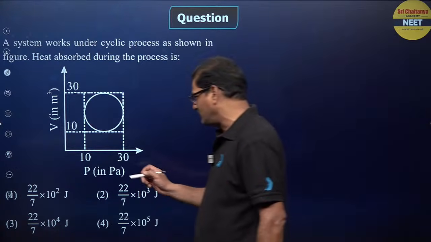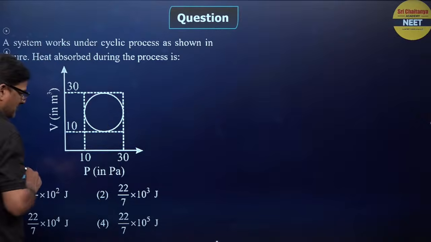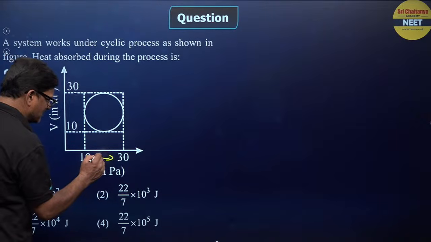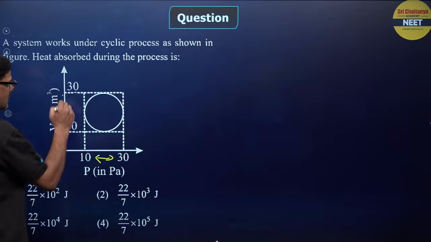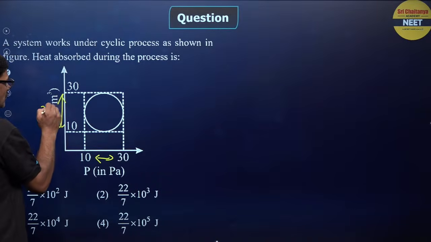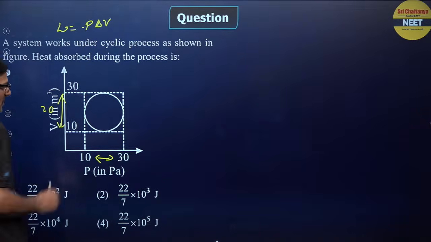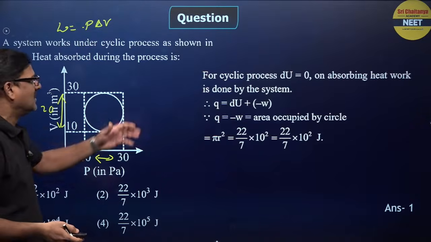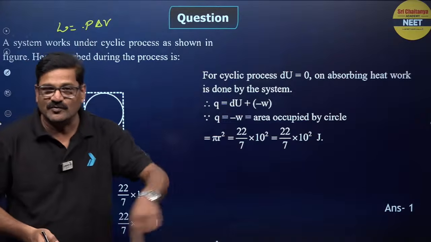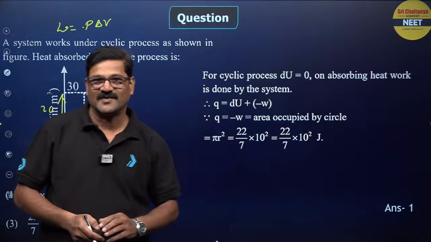This is a PV graph. This is the difference in the pressure, and the difference in the volume is going to be 20. So work done is going to be P delta V. Now for a cyclic process, internal energy change is 0, right?